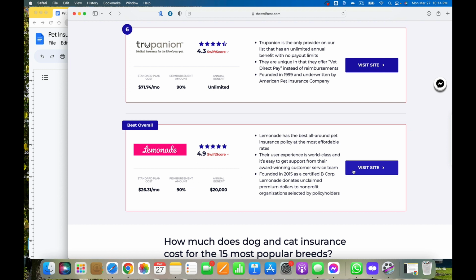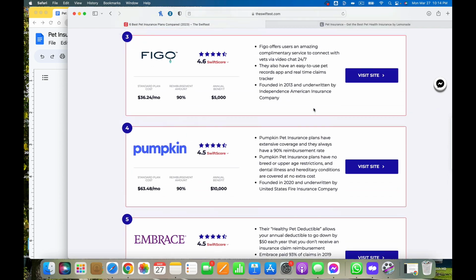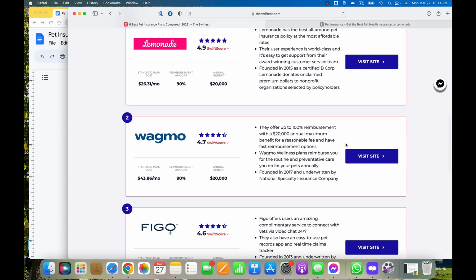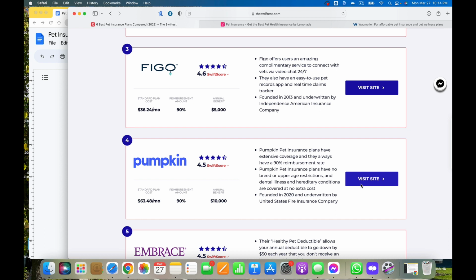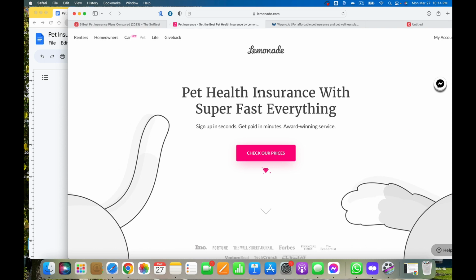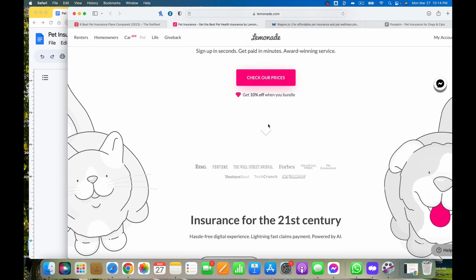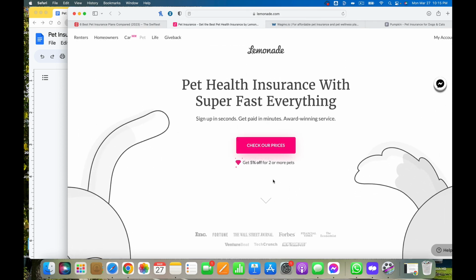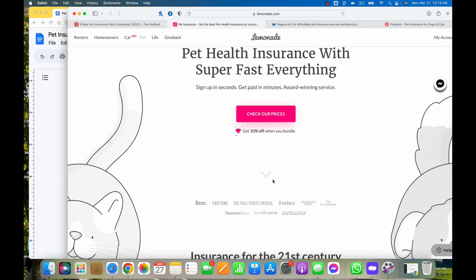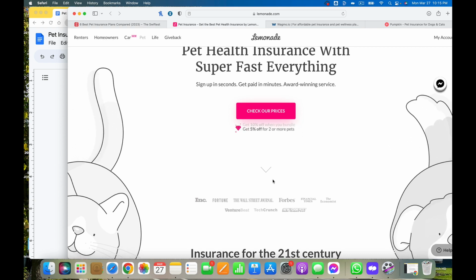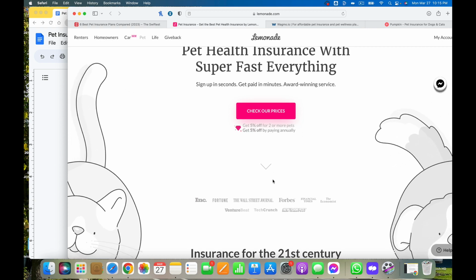So what we can do here is open this in a new tab, and let's go get the second one here. This had the next best score, and then maybe we'll do this. I think this Pumpkin was a good one. Okay, so we'll open up 3 of them. We'll go to the favorite one, which is Lemonade. I'm not sure if ChatGPT is going to have this information, so what we're trying to do is get enough to do some prompts with ChatGPT, because their information is only up to 2021 and they can't get gated information.